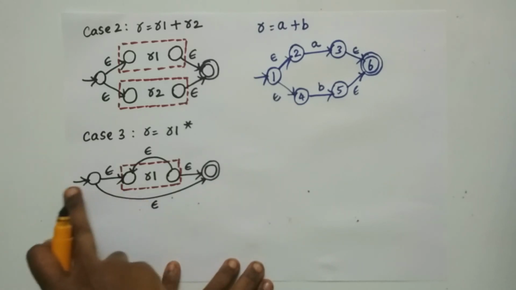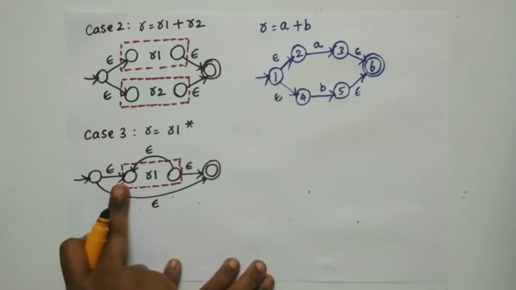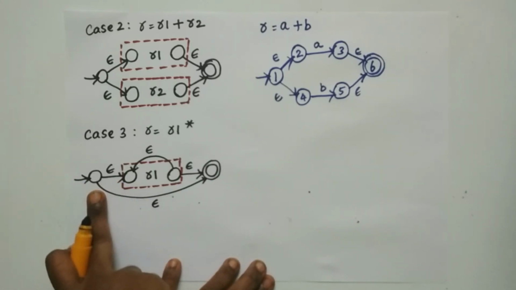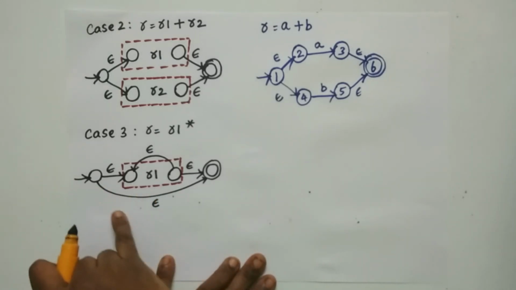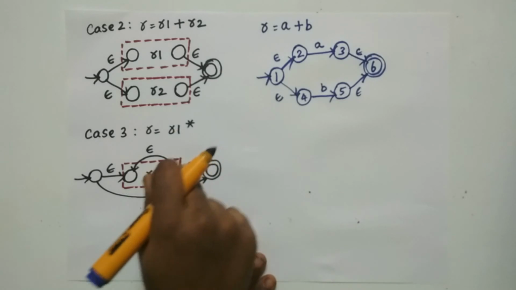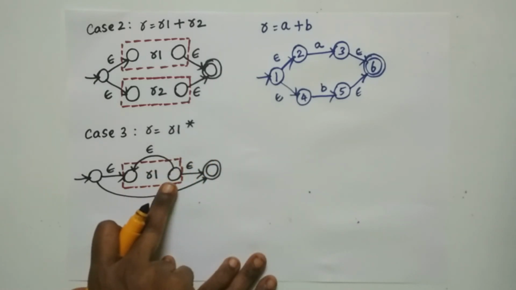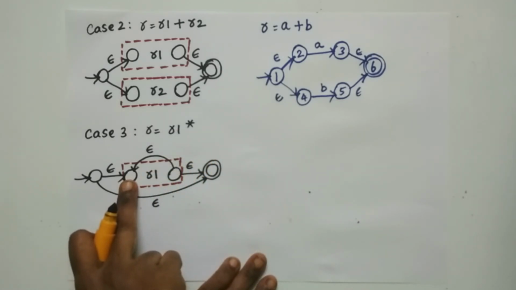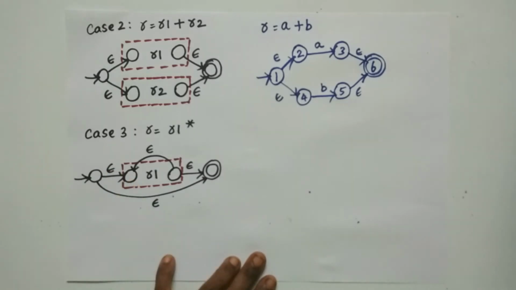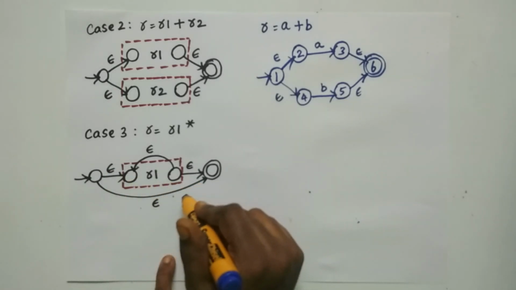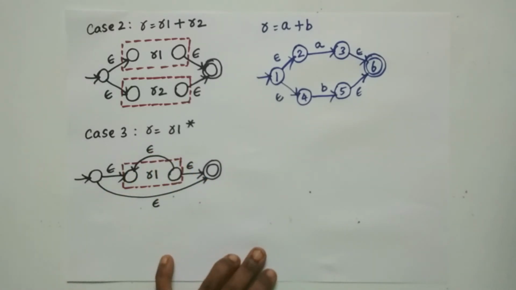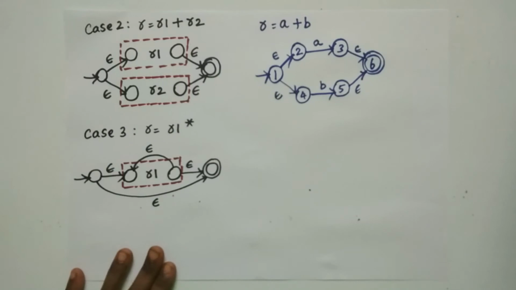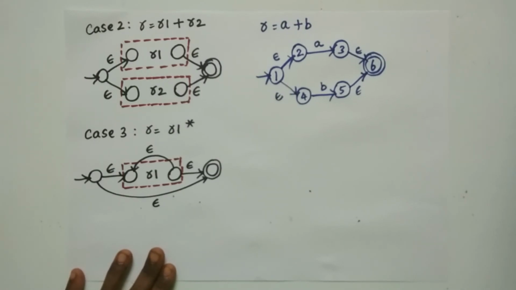From the new initial state to the initial state of R1, you will have an epsilon transition. From the new initial state to the new final state, you will have an epsilon transition. And from the final state of R1 to the initial state of R1, you will have an epsilon transition. So here we are adding 4 epsilon transitions, number 1, number 2, number 3, number 4, that are added for the closure of the regular expression.